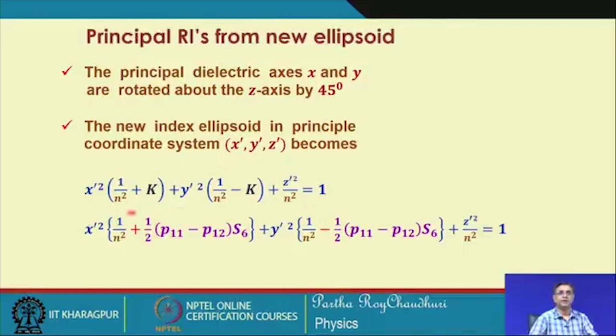Therefore, substituting that value of k, we get the 1 by n x square, this new refractive index along the new x axis, and the new y axis, and anyway there is no change in the z axis. So, it remains the same. Since the wave is polarized along the y direction and it is travelling along the x direction, both the refractive indices are now affected by the wave.